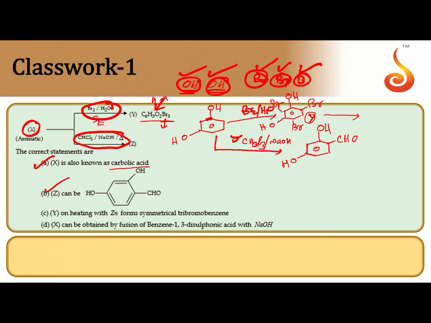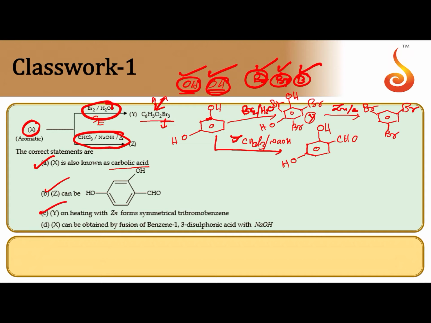On heating with zinc, we know zinc is a powerful reducing agent. On heating with zinc, it removes two oxygens. Then we can get a symmetrical dibromo product. Sorry, tribromo, symmetrical tribromo product is obtained. So statement C is also correct.